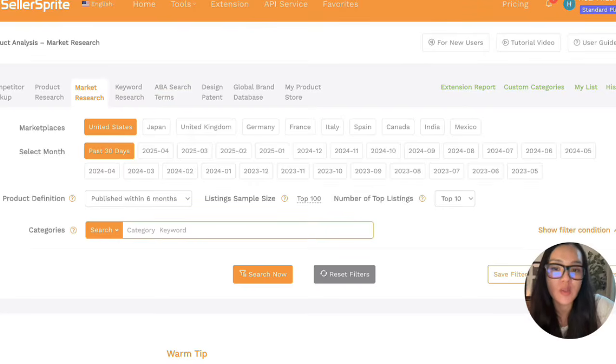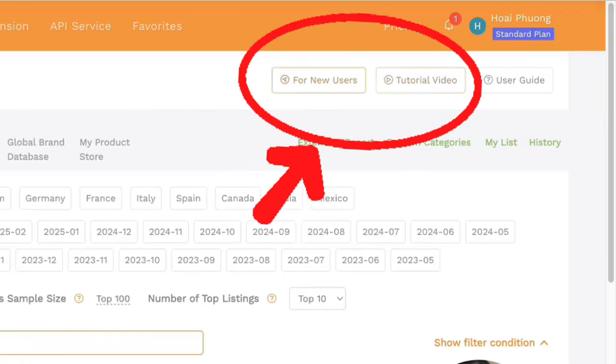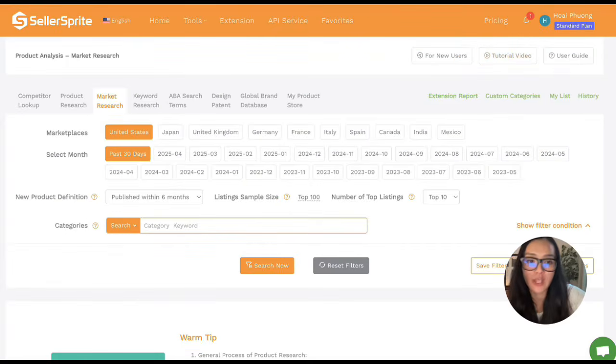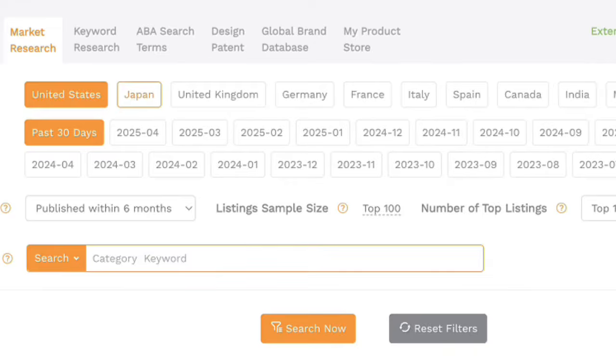Okay, so SellerSprite is a pretty sophisticated tool, so you might find it a little bit overwhelming in the beginning with all the buttons and everything, but the nice part is that they have new user guides and tutorial videos, which you can find up here, that will give you a breakdown of the tool and will help you to understand it better. So another thing that I really like is that you can get insights from different marketplaces, so not just the United States, but you can also see insights from Japan, the UK, Germany, France, and several other countries. Since I'm located in the United States, that's what we're going to be doing today.